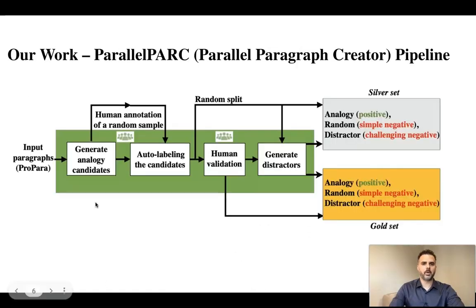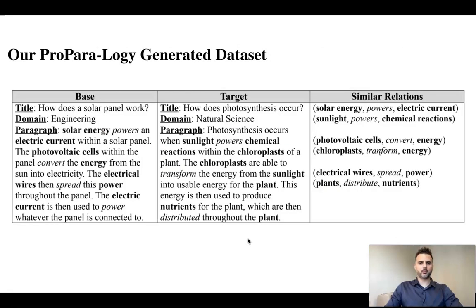In our work, we create a pipeline called ParallelPARC to scale up the process of generating analogies between paragraphs. In our pipeline, we use an LLM to generate analogy candidates. We use human annotators to label a random sample of the candidates and use these samples to train an automatic labeling LLM. We propose two datasets: a gold set, which is further validated by humans, and a silver set, which is automatically generated from our pipeline. In addition to the positives, which are the analogies, we use an LLM to also create challenging negatives, which we call distractors. To demonstrate our pipeline, we create ParallelPARC, a dataset of paragraphs describing scientific processes across various domains.